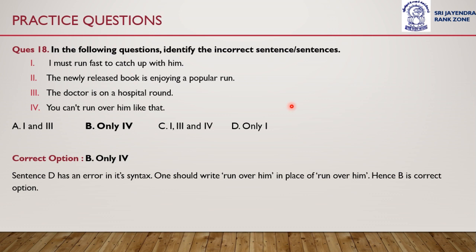You can't run over him like that. Sorry, there is an error in writing. The correct sentence would be: you can't run him over like that. Okay, it won't be run over him, it would be run him over like that. This is the correct expression. You can't run him over like that. Option B, only fourth is incorrect.